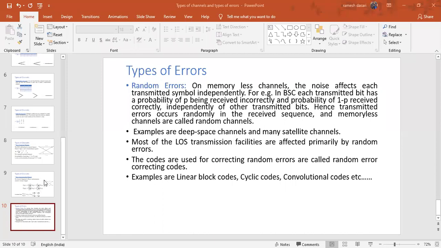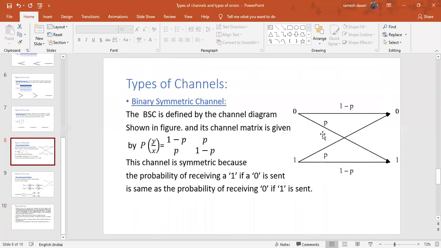Types of errors, right? So here one point is, see here in this diagram, 0 was transmitted, 0 was received. The probability is, please respond. What is the probability for 0 when 0 was transmitted? Yes, please respond. 1. Look at the diagram. When 0 was transmitted, what is the probability for receiving 0?